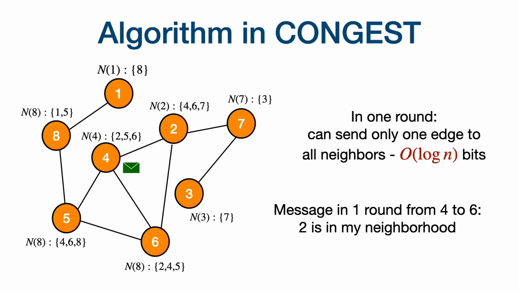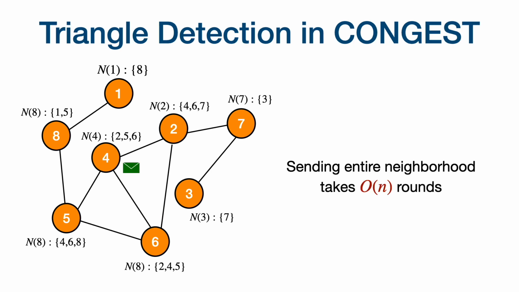So let's see what we can do in the CONGEST model. How many rounds is it going to take to replicate the algorithm we had in the LOCAL model? In one round, since I have a budget only of order log n bits, we can send only one edge to the neighbors. So let's say vertex 4 is trying to do this. In the first round, it's going to send a message to 6 saying 2 is in my neighborhood. And in the second round, it's going to say 5 is in my neighborhood, and so on. So if you want to send the entire neighborhood, you are going to need order n rounds totally. So if you have order n rounds in CONGEST, then you can solve the problem.